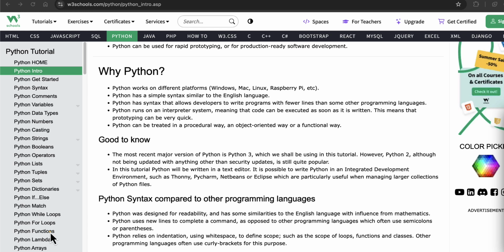So if you follow along, I will be creating these tutorials as well. Object-oriented or a functional way where we create functions to do every single thing. Okay. So that's what Python is.